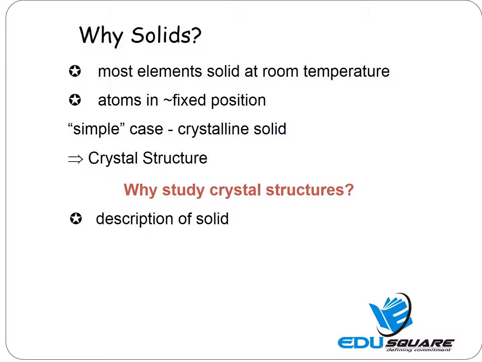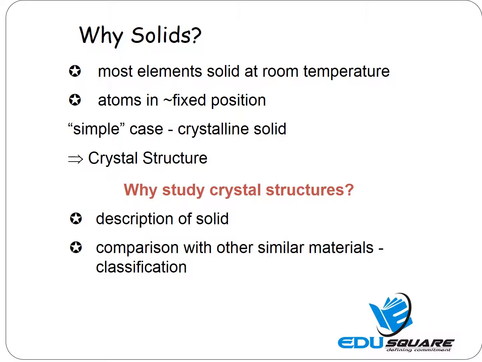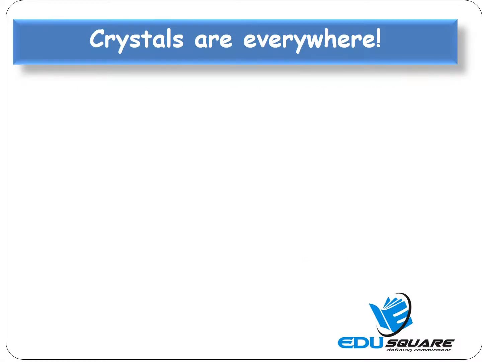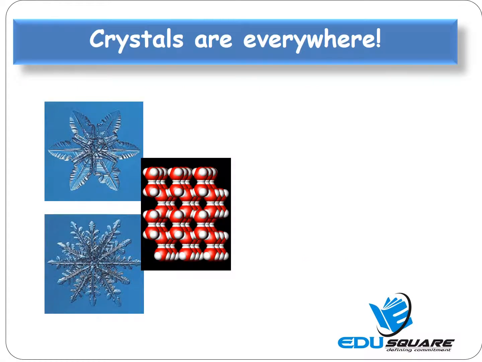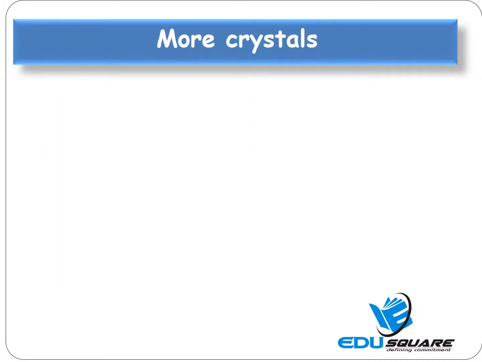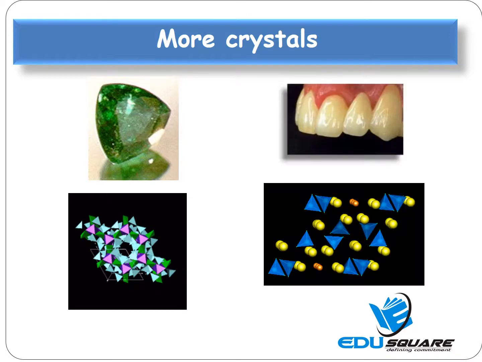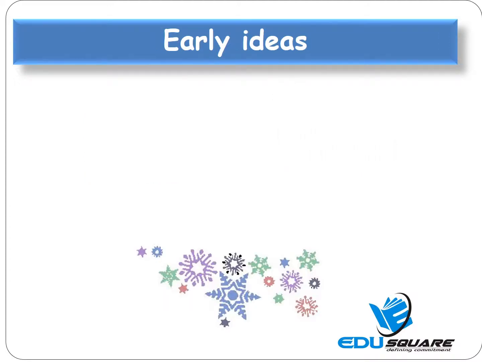In the present unit, we shall focus mainly on the crystalline solids because most of the solids are of crystalline nature, although amorphous solids are also quite common. Crystals are everywhere. We can see crystals. More crystals. A large number of naturally occurring solids exist as crystals. A few common examples are sodium chloride, copper sulfate, diamond, sulfur, sugar, etc.